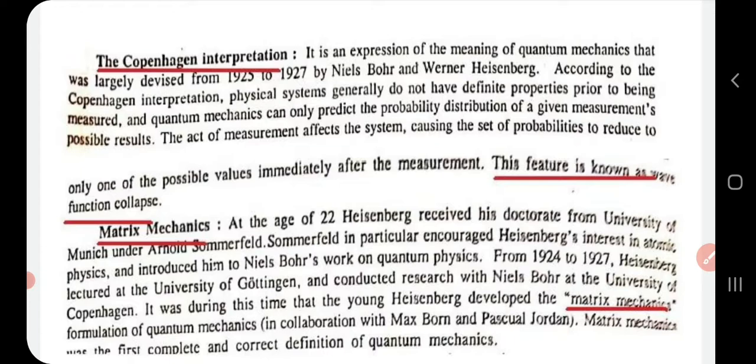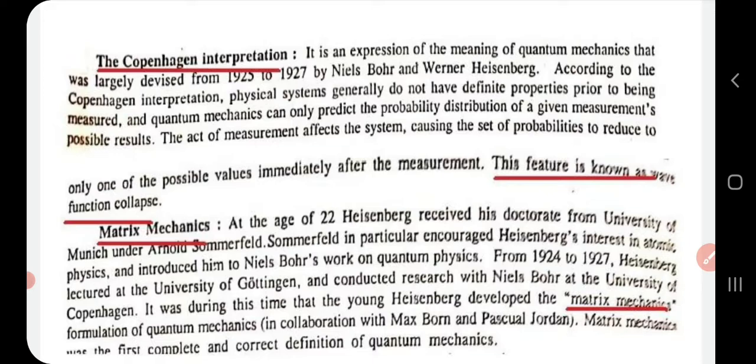And quantum mechanics can only predict the probability distribution of a given measurement's possible results.